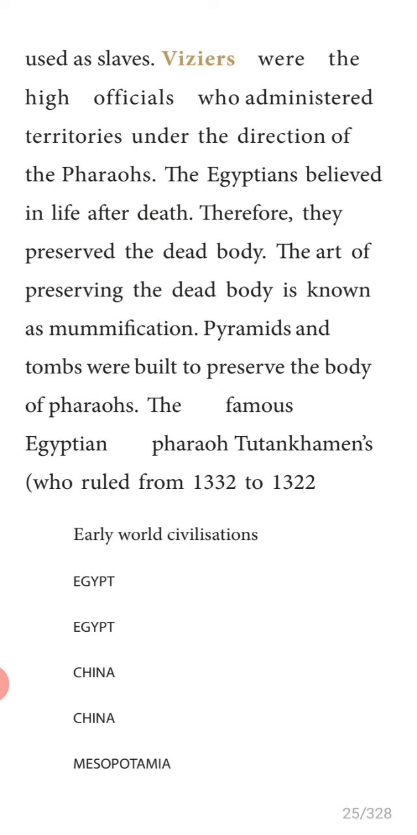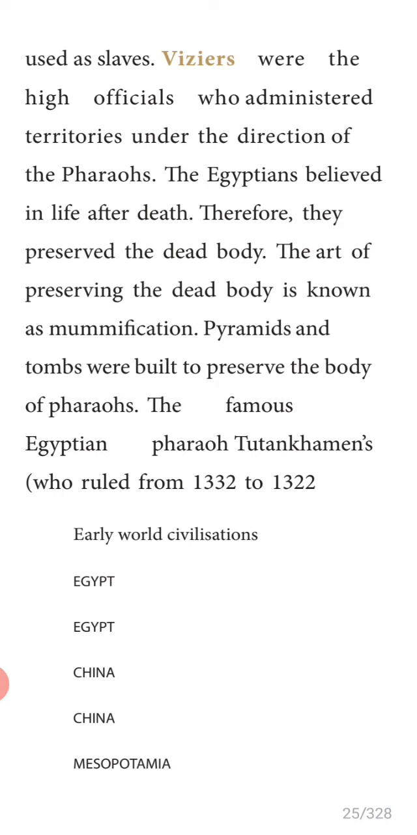The Egyptians believed in life after death. As we have seen in so many pyramids, they believed in life after death. They believed that life continues even after death. So therefore they preserved the dead body. The art of preserving a dead body is known as mummification. Underline. What do you mean by mummification or mummy? The preservation of a dead body is called a mummy.